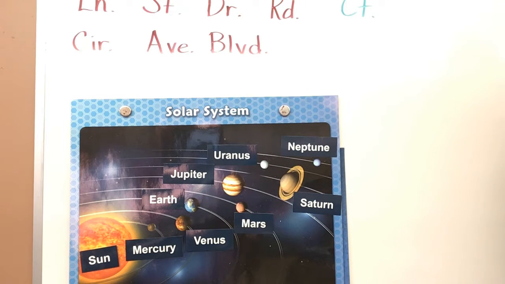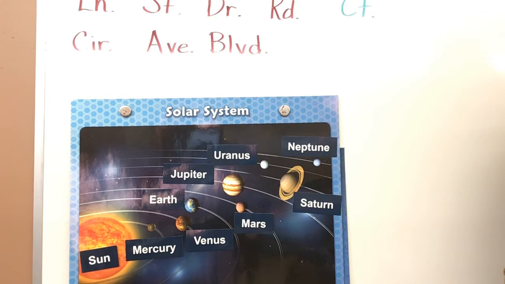All right, now look at number 3, 4, and 5. Of those, they have labeled that little picture. See that little picture? And it has an A, B, and a C. So which one of those is a star? Just say it. B. Very good, because that's the sun. Which one of those is a planet? C. The Earth. Very good. Earth's a planet. And which one is the moon? A. Very good. You do not need to keep saying it. All right, now let's look at the next page.